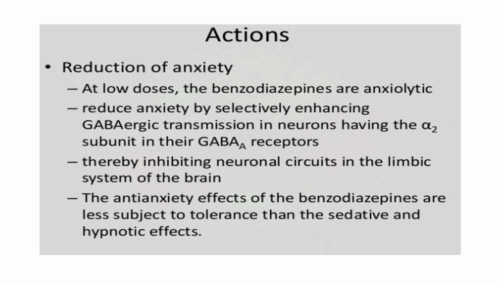Then what are the uses of this class of drugs? One is they are used to reduce anxiety. At lower doses, the benzodiazepines are anxiolytic. They reduce the anxiety by enhancing the transmission of GABA in the neurons having the alpha 2 subunit in the GABA A receptors. They inhibit the neuronal transmission in the limbic system of the brain. And this anti-anxiety effect of benzodiazepines is less subject to tolerance than the sedative and the hypnotic effect.